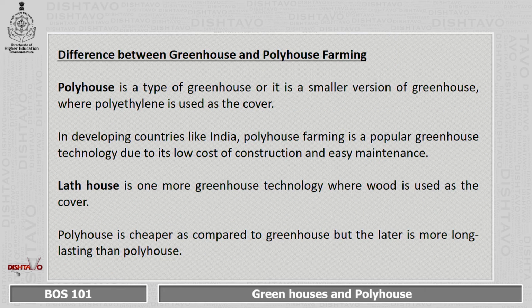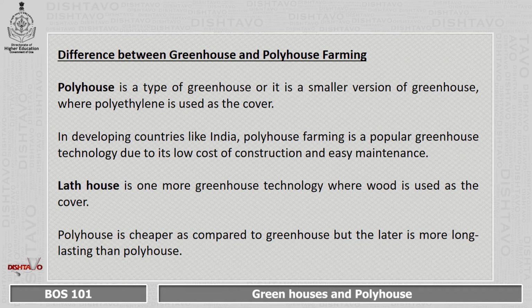Now let us see what is the difference between the greenhouse and polyhouse farming. Polyhouse is a type of greenhouse, or it is a smaller version of greenhouse where polythene is used as the cover. In developing countries like India, polyhouse farming is a popular greenhouse technology due to its low cost of construction and easy maintenance.